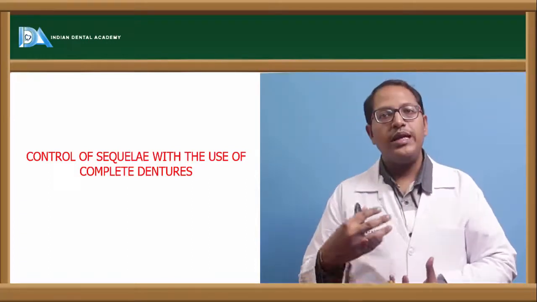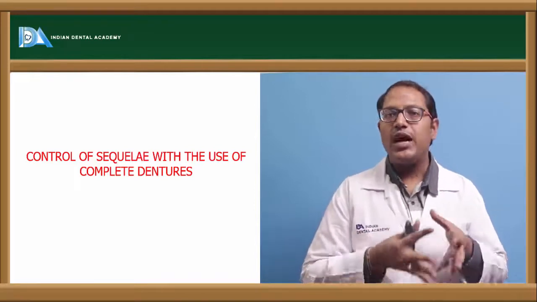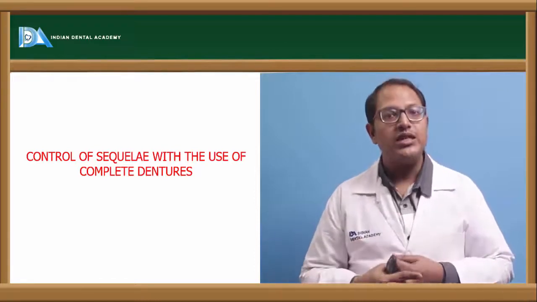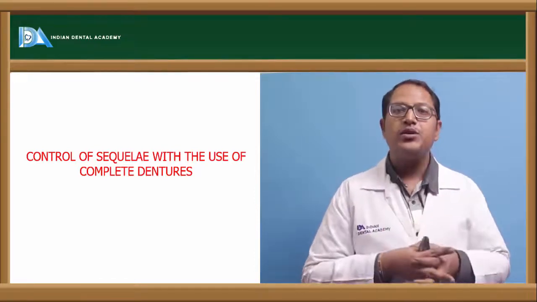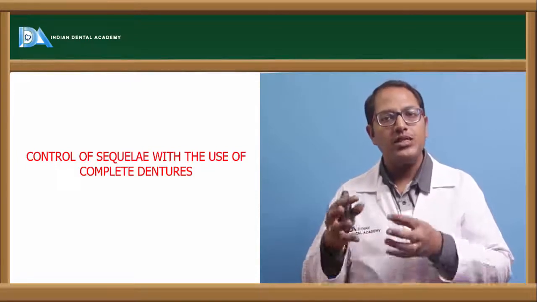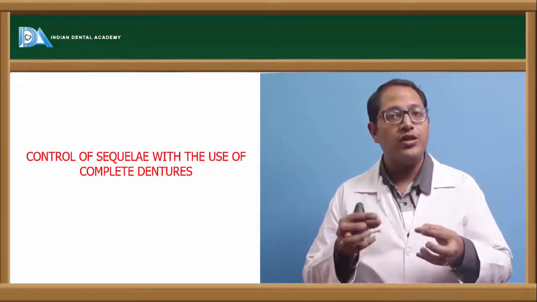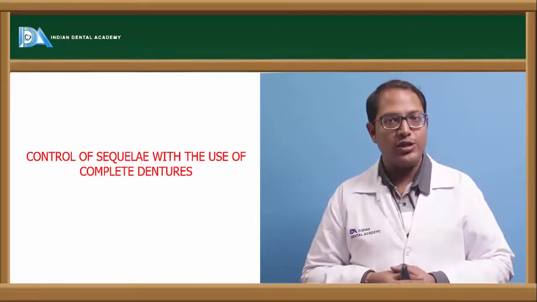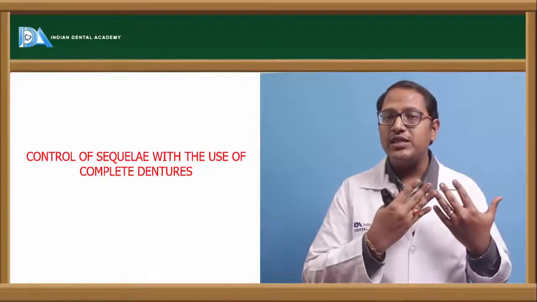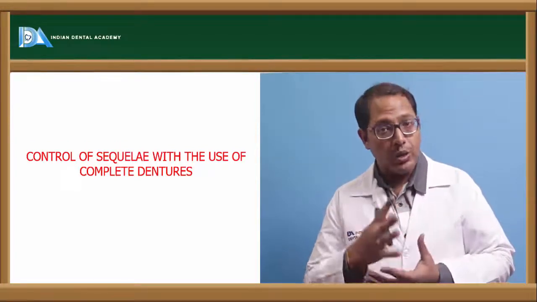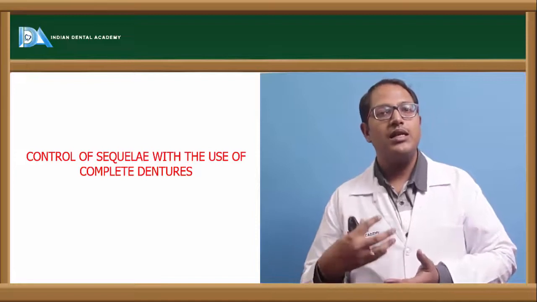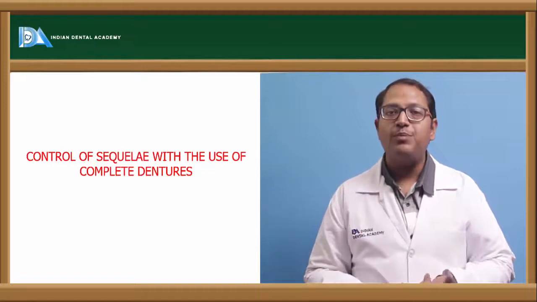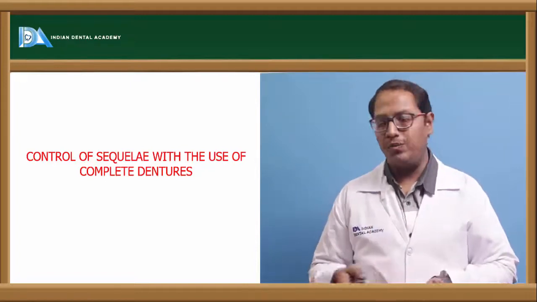So the sequelae can be controlled, but for that you need to have a keen observation on the high points, on the occlusion, on the peripheries of the denture, any candida that is coming over the denture, any other organisms which are getting inculcated into the denture because of denture porosities and other irregular surfaces in the intaglio part of the denture, or any inflammatory reaction which is happening inside the oral cavity because of the denture. All these are supposed to be examined after 6 months to keep the health of the denture, the health of the patient and the oral health proper.